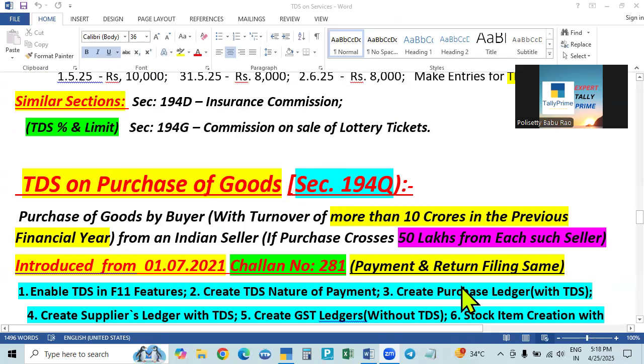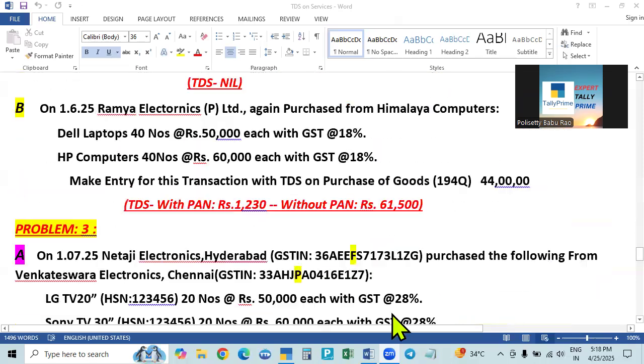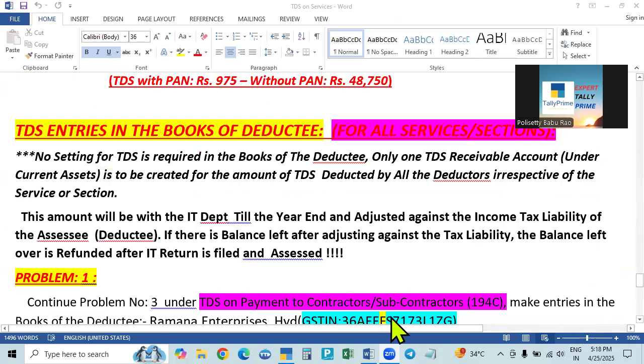In the case of the deductee, whether for services or goods, anything, he will not make any settings. He will make ordinary entries: all the services, sale of goods, he is the seller. Everything will be the same, except one extra ledger. That is TDS receivable, which is an asset for us till the end, so it falls under current assets.